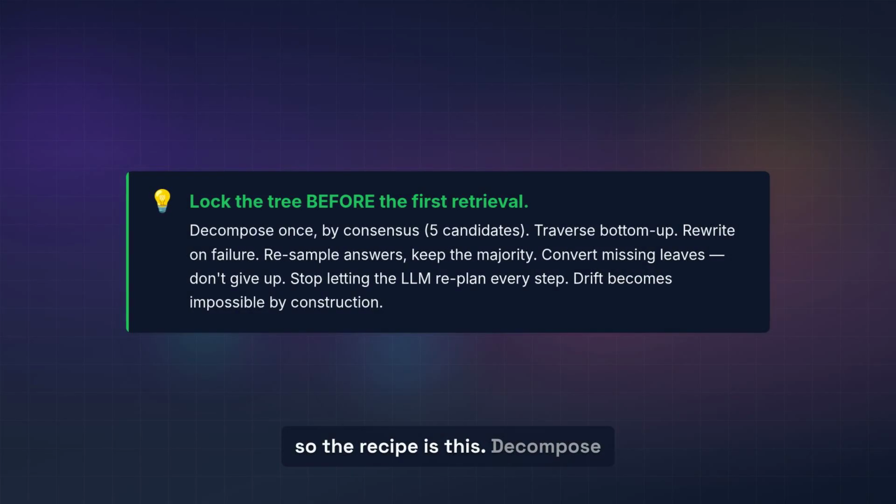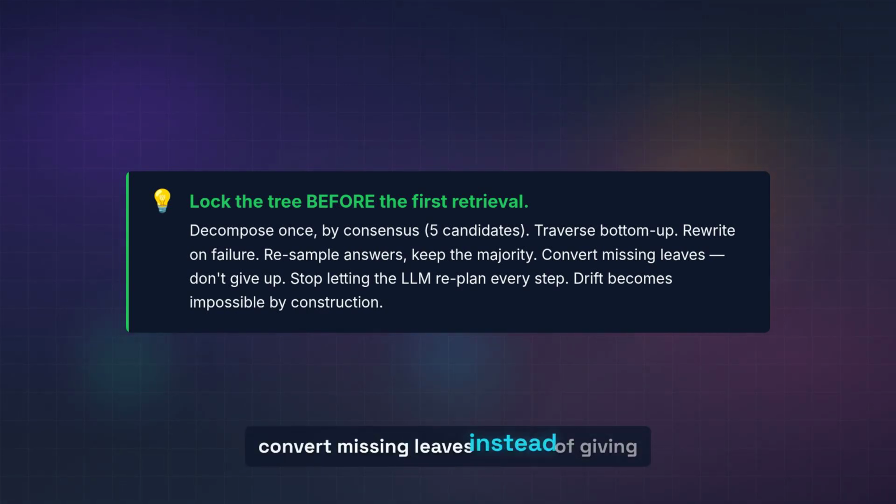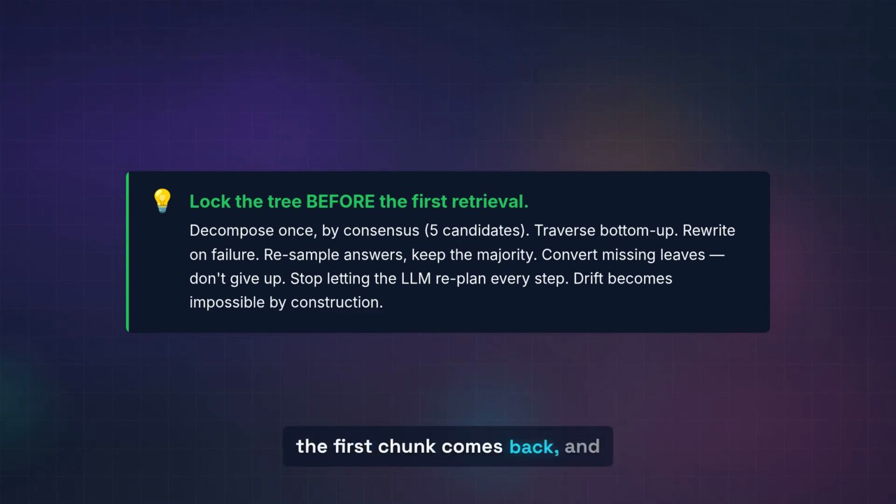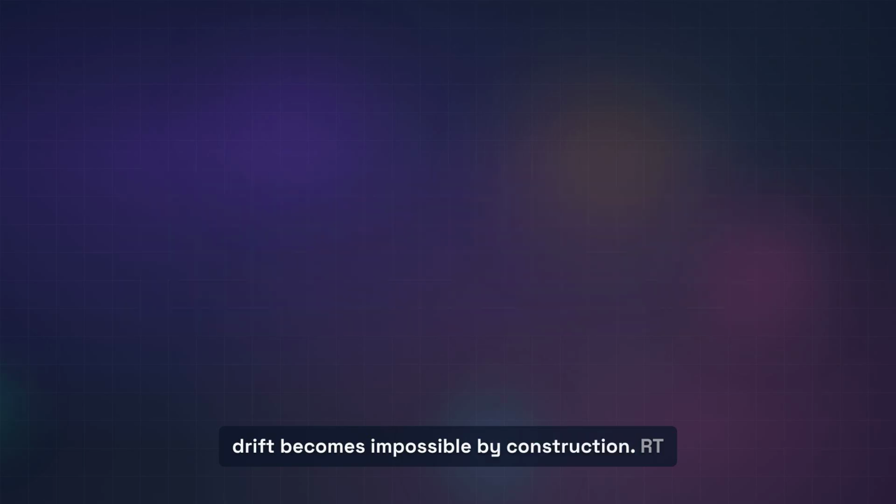So the recipe is this. Decompose once, by consensus. Traverse bottom up, rewrite queries on failure, resample answers and keep the majority, and convert missing leaves instead of giving up. The one move that matters most is structure first. Stop letting the language model replan every retrieval step. Lock the dependency tree before the first chunk comes back, and drift becomes impossible by construction.